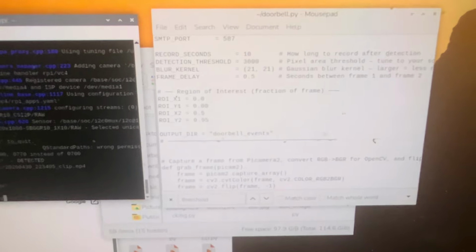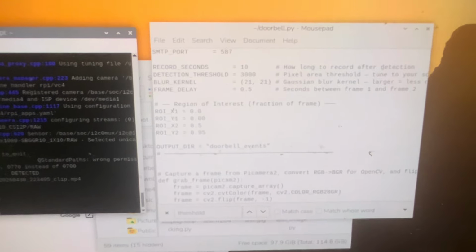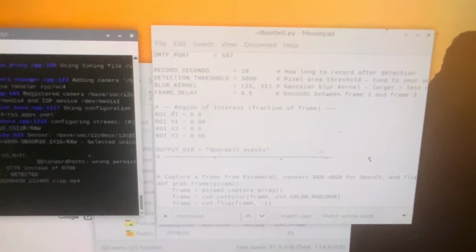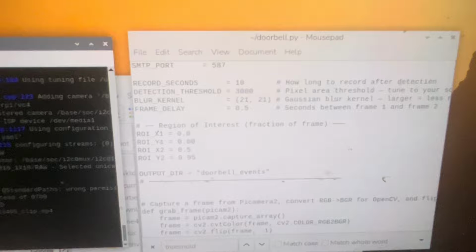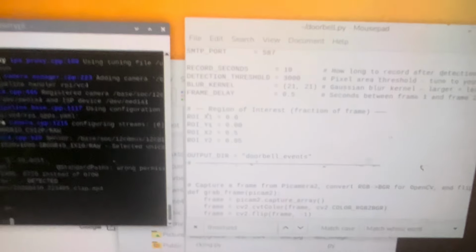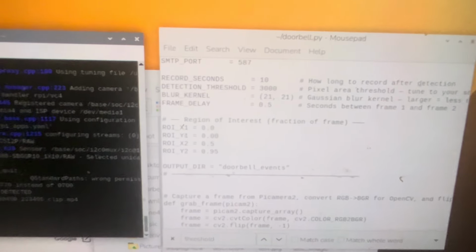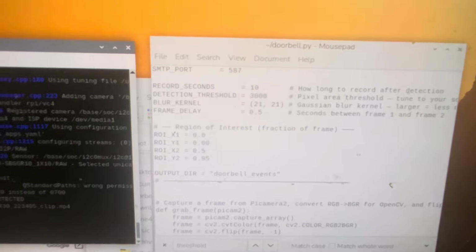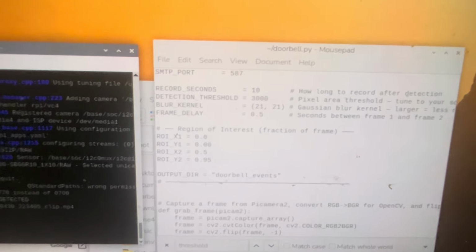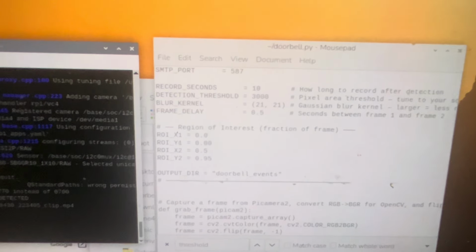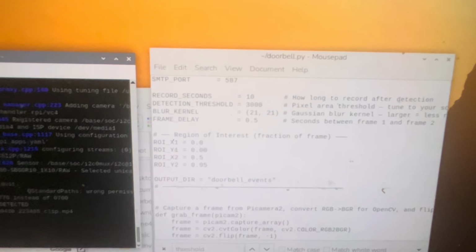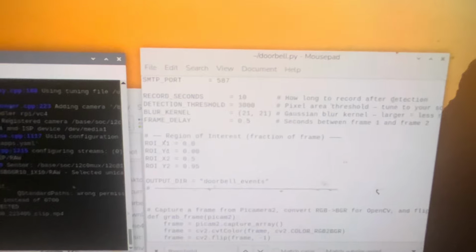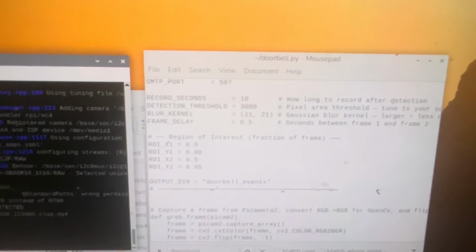So going into some of the parameters for it. The threshold that I found to be the best was about 3,000 pixels. Then it really shows some sort of movement if it's around there. So it doesn't pick up noise for detection, but it'll detect something big enough to cause it to go off.